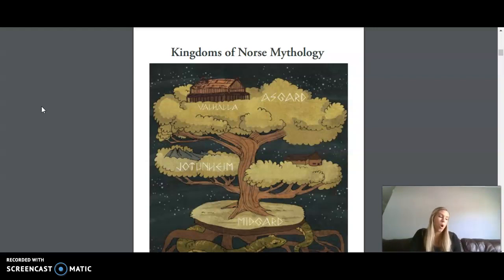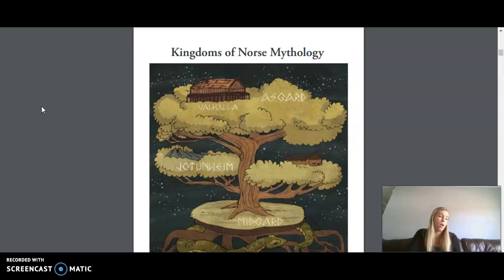The first character we have is Odin, also called Woden, and many other names, the ruler of the gods, who lived in Asgard. He had an 8-legged horse, also had 2 ravens who flew around the world each day and returned at night to report the happenings of the world. You will learn more about him as we keep reading.